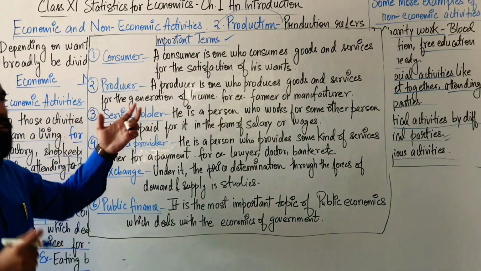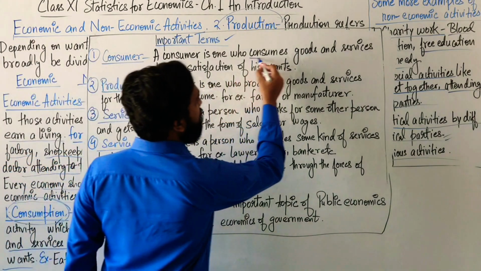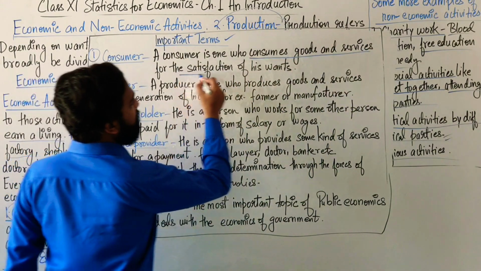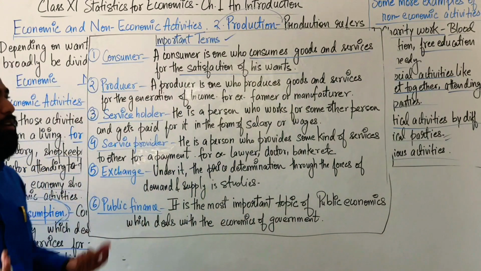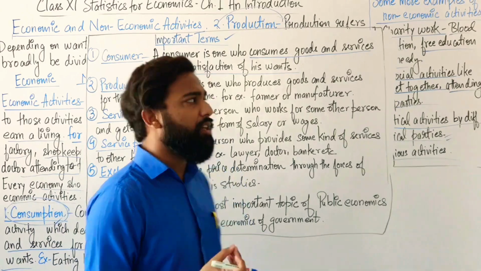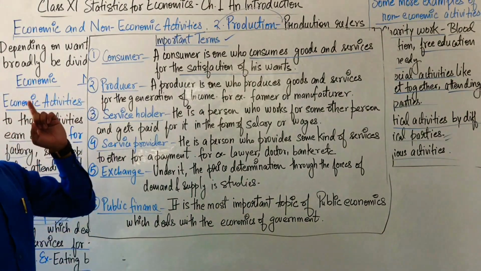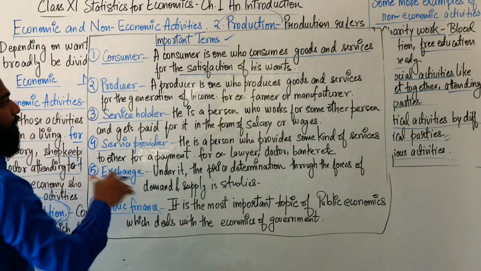Now the first one is very easy, consumer. So you all know who is a consumer. A consumer is the one who consumes goods and services for the satisfaction of his wants. Anyone who consumes, who utilizes, who uses that good and services just for the sake of satisfaction of his wants is known as consumer. The second one, producer.